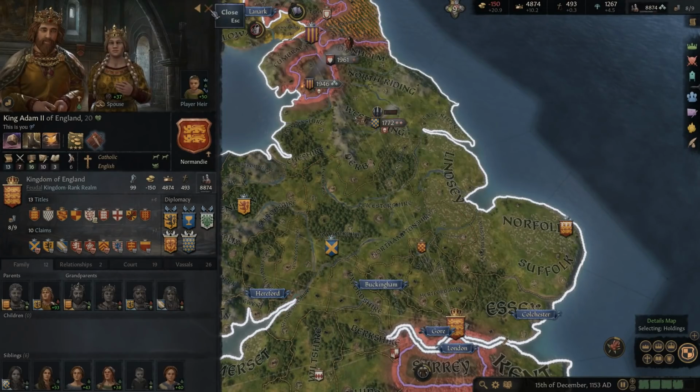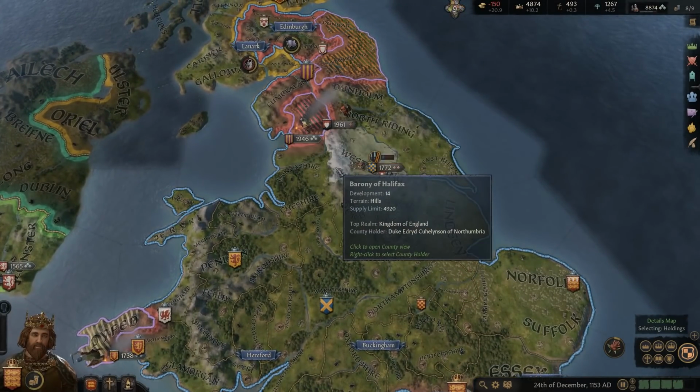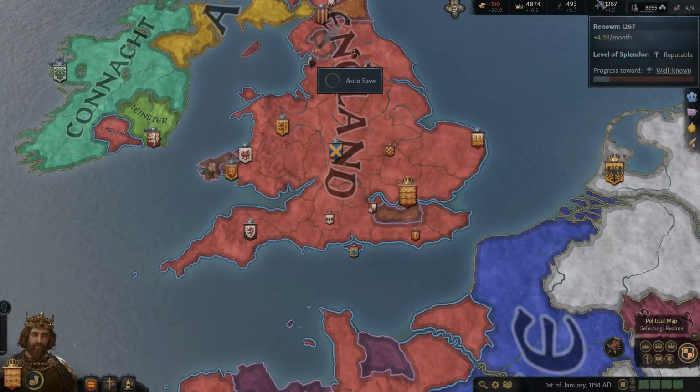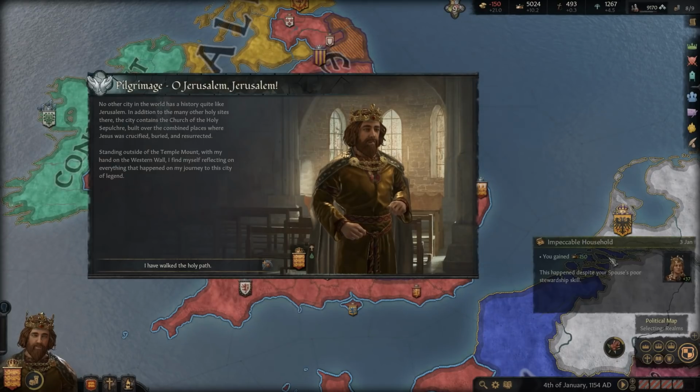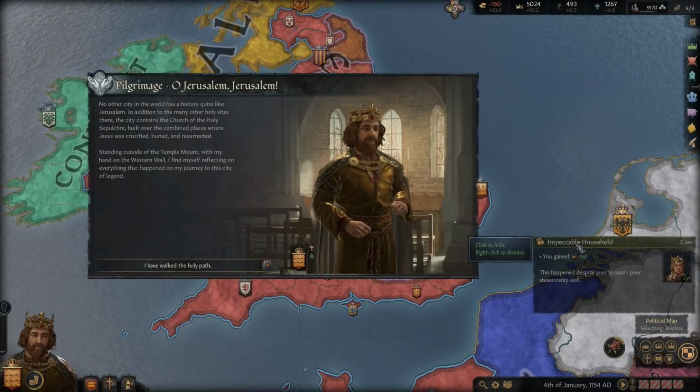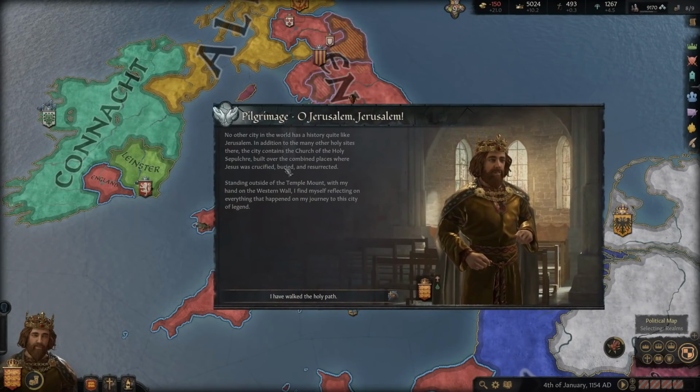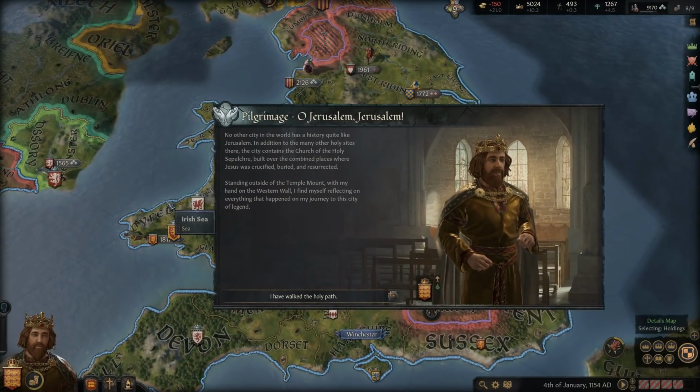And we fended him off. Well, look at Adam, man. So we gain a little bit of prestige from that. And because of our wife's, well, I guess it's not because of her stewardship, it's despite her poor stewardship, we have an impeccable household. Again, 150 prestige.